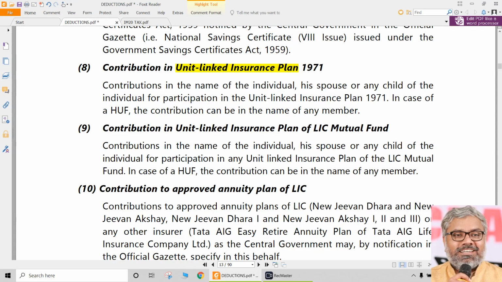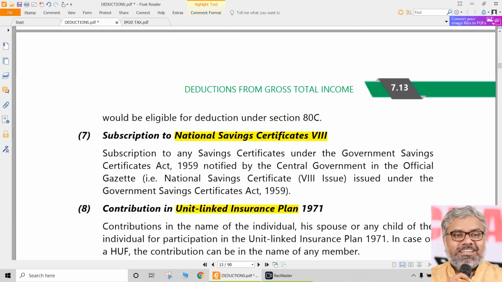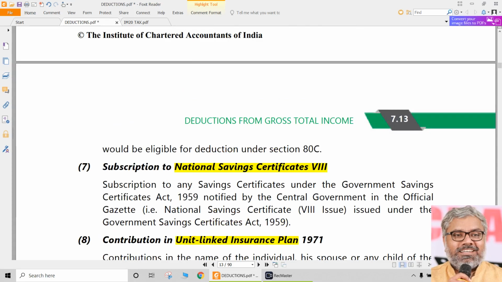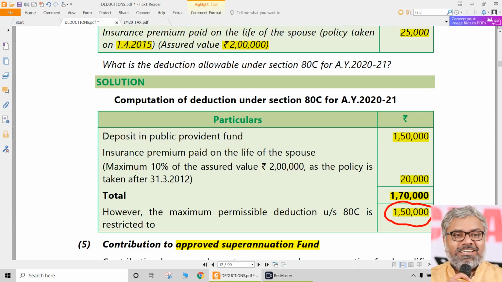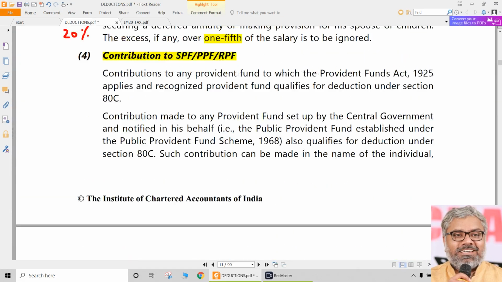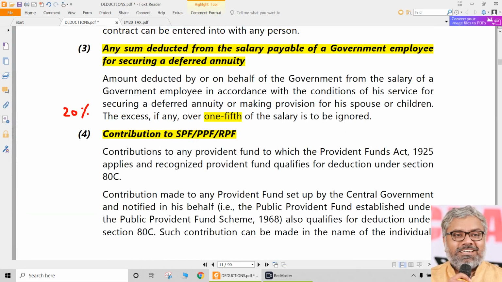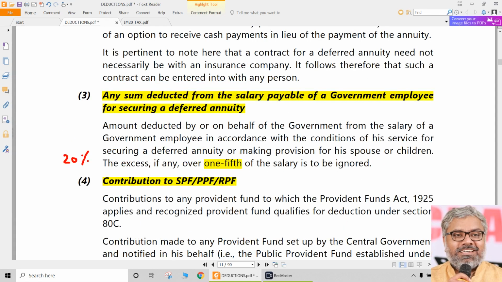If any contribution is made, once again, in the name of the individual, spouse or any children, or in case of HUF, the contribution can be in the name of any member. What you all need to remember is these names only: national savings certificates, unit linked insurance plan, Sukanya Samruddhi account, approved superannuation fund, recognized provident fund, public provident fund, statutory provident fund.